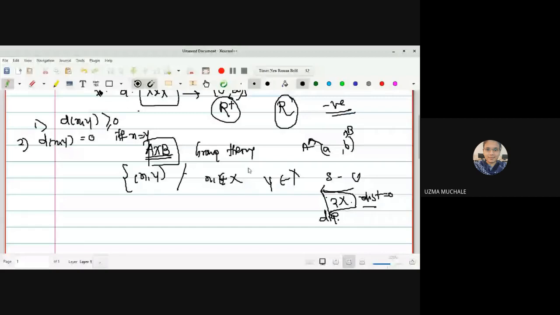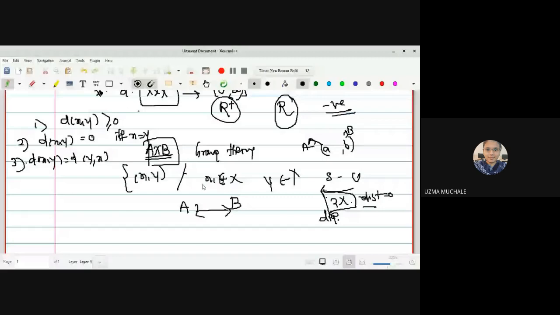What is the third point? d(x, y) is equal to d(y, x). If you take any two points, suppose some person is here, then the distance between A and B will be exactly the distance between B and A.